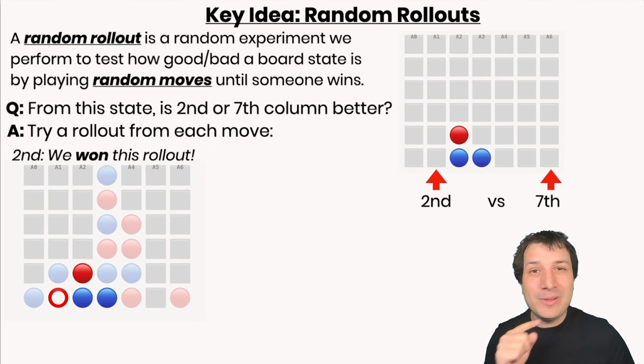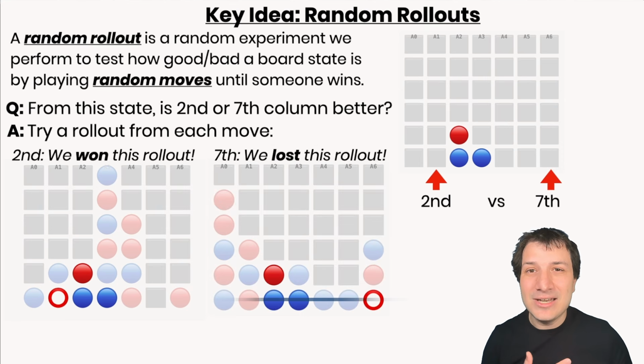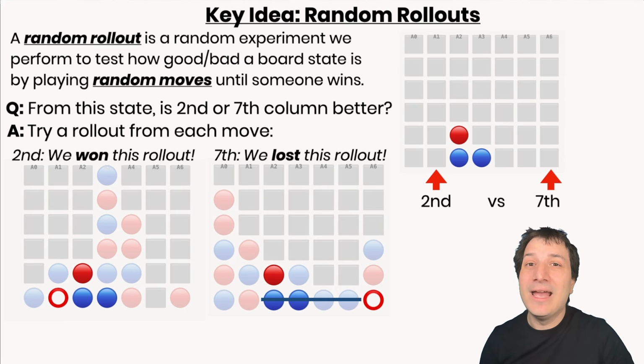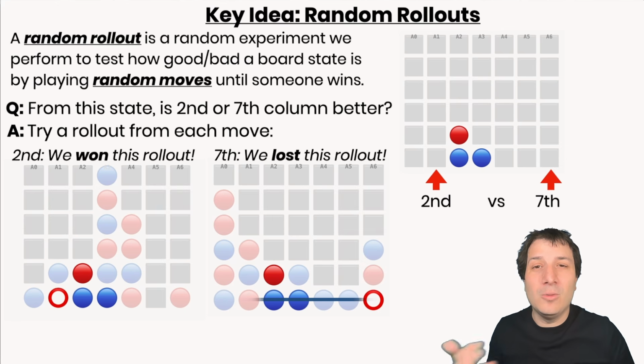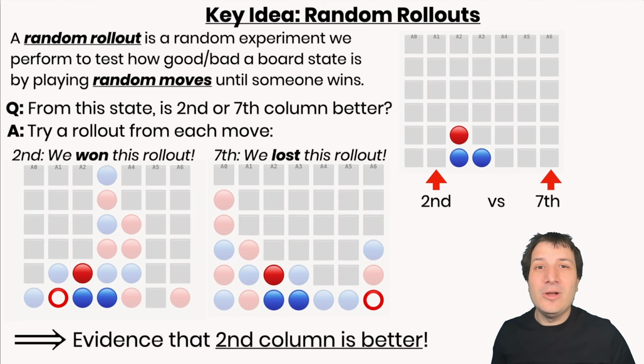On the other hand, if we played in the 7th column, then we play a bunch of random moves, and we see that in this scenario, blue happened to win the game. They got connect 4 along the bottom over there. And of course, they didn't get it right away by using the strategy that a good player would use, but in the random rollout, it turned out that blue won the game. And so based on these 2 simple experiments, 1 random rollout from each position, we can conclude that we have evidence that column 2 is a better play.